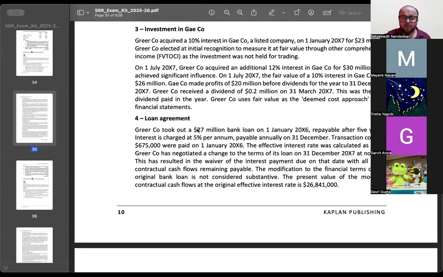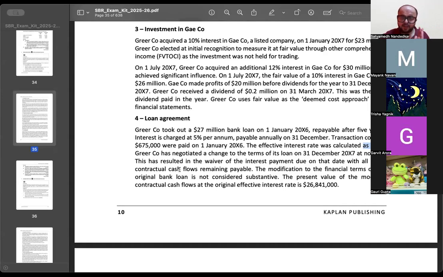Greer Company took out a 27 million bank loan on 1st of Jan 2006, repayable after 5 years. Interest is charged at 5% per annum, payable annually on 31 December. Transaction cost of 6,75,000 were paid on 1st of Jan. Effective interest rate calculated as 5.6%. Greer Company has negotiated a change to the terms of its loan agreement on 31st of December 2007 at no cost.